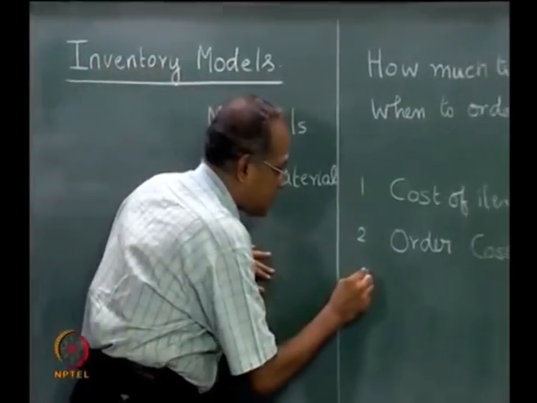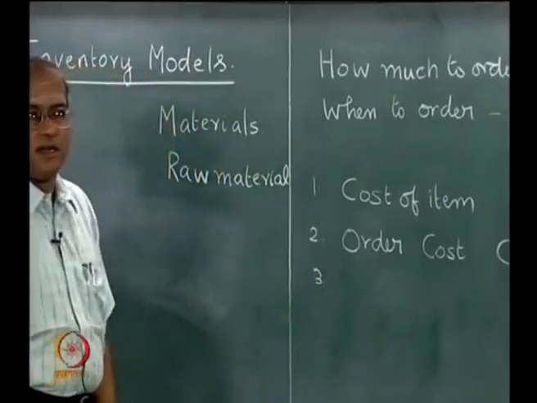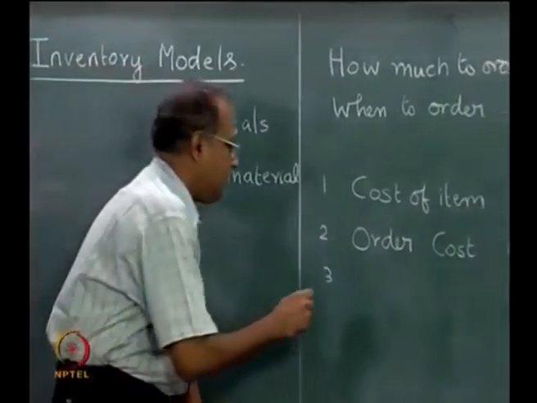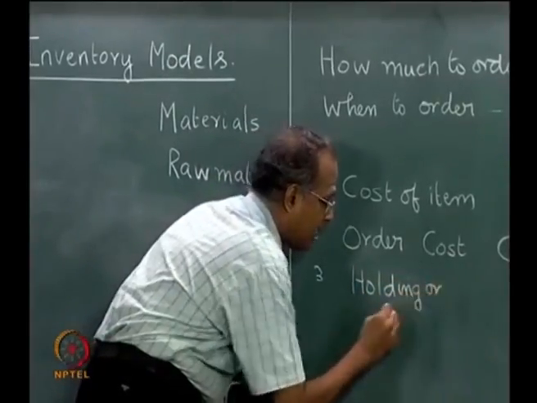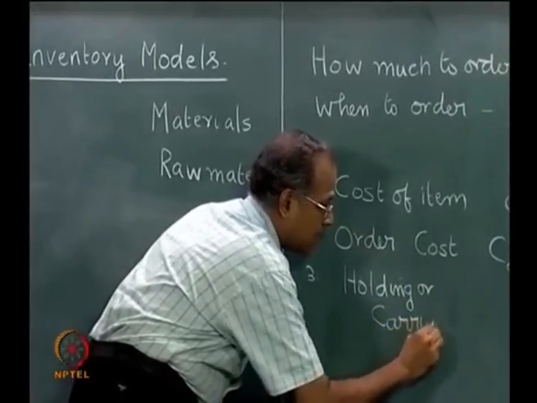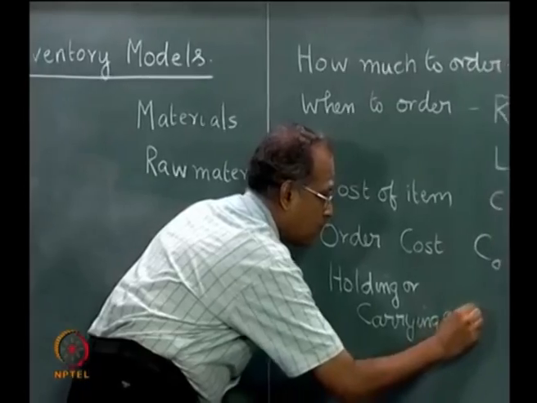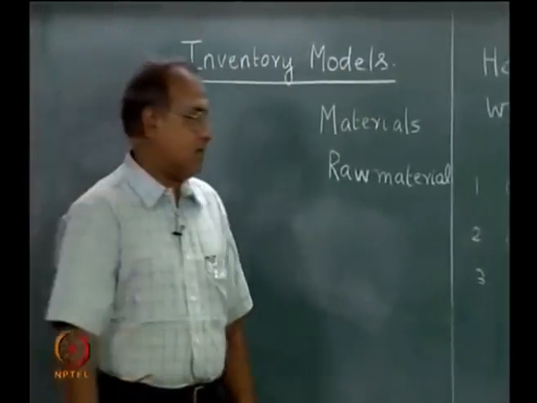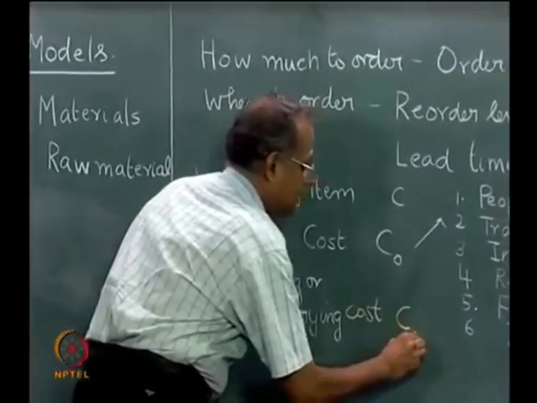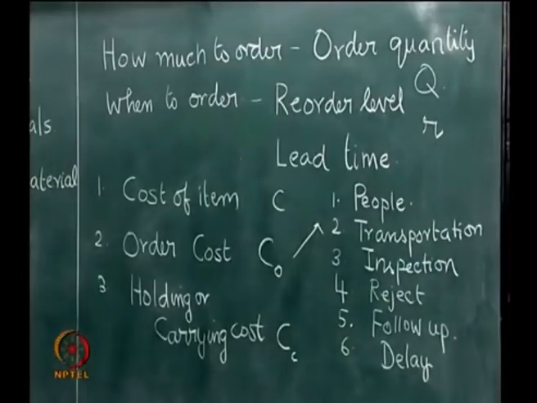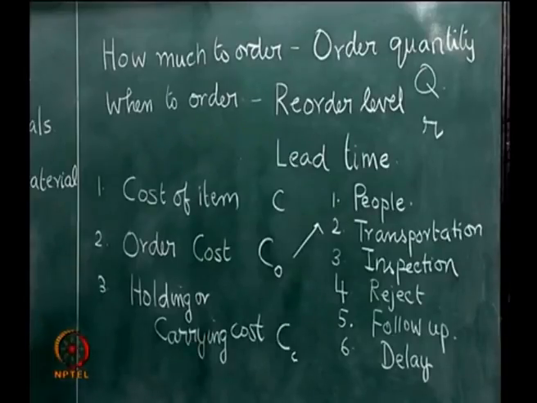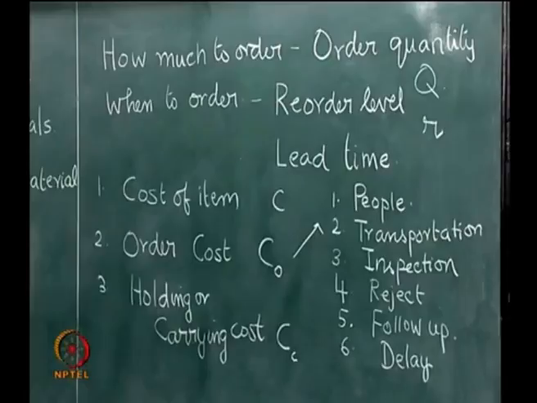Now, the other important cost that the organization has to incur after the item arrives is called inventory holding cost or carrying cost. This is denoted by CC, the cost of carrying inventory. This also has many components. Now, the material arrives in a certain quantity which is Q, which we have to find out.